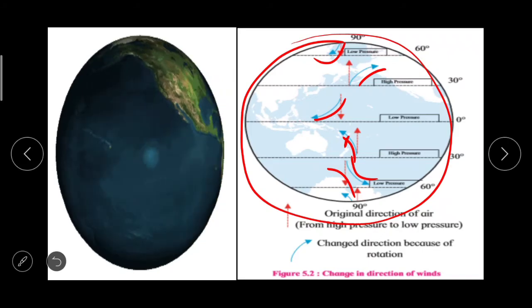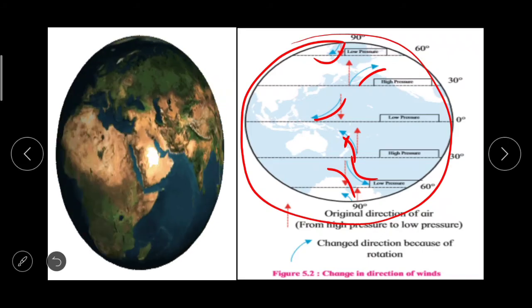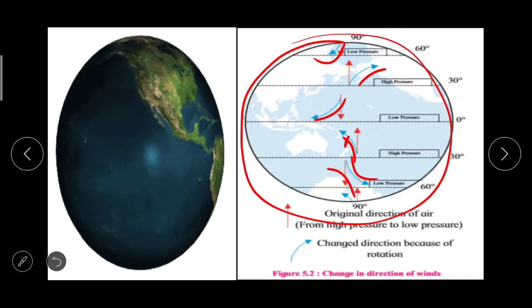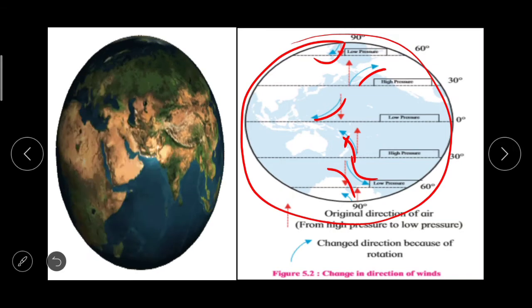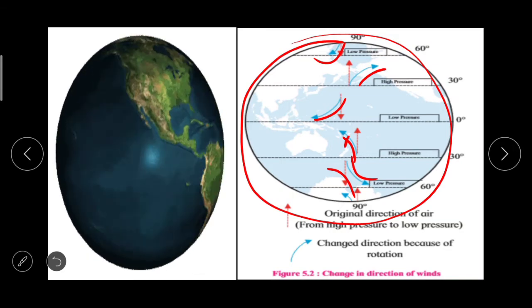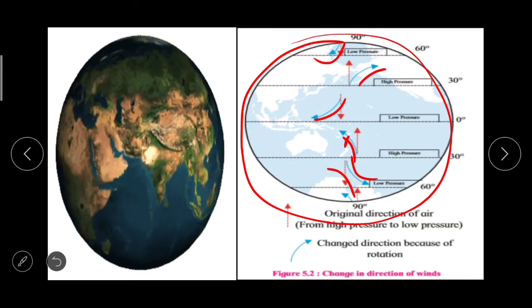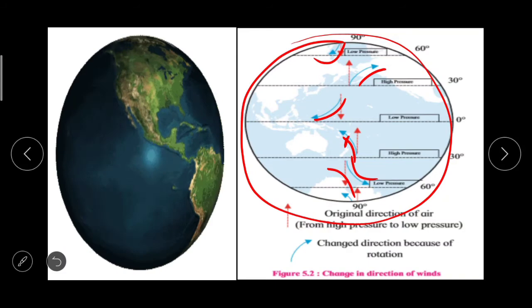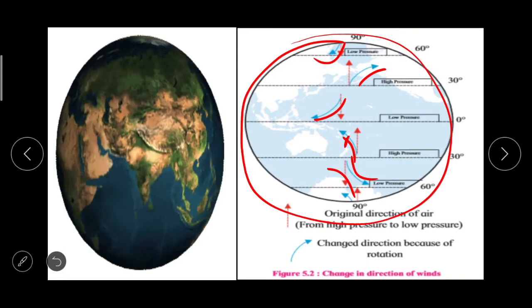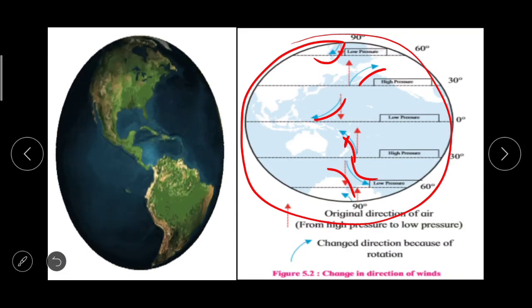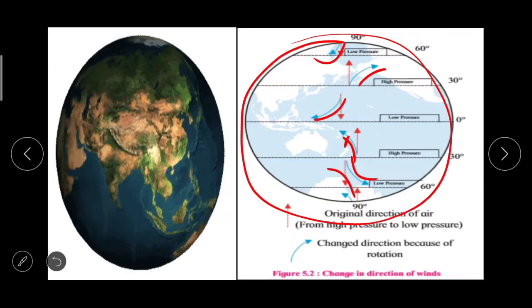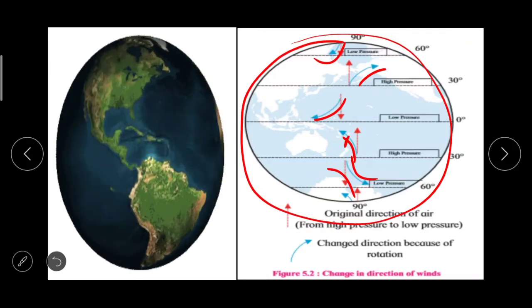The rotation from west to east causes this change in the original direction of the winds. So this red one is the original direction of air from high pressure to low pressure, but because of the rotation it changed direction.